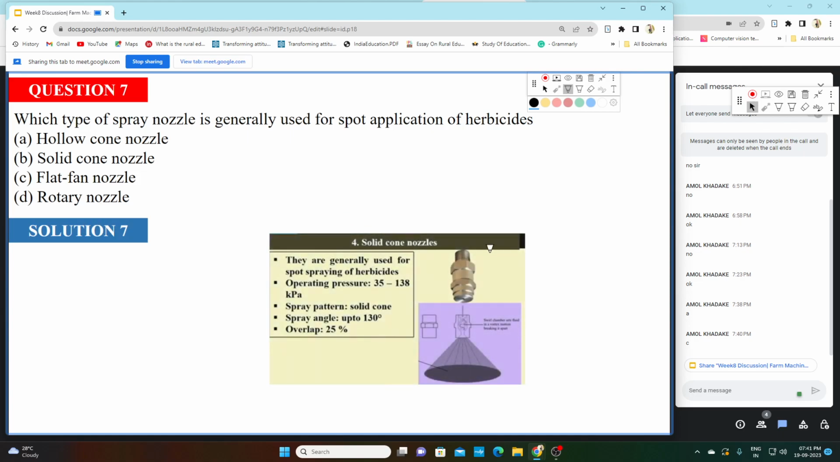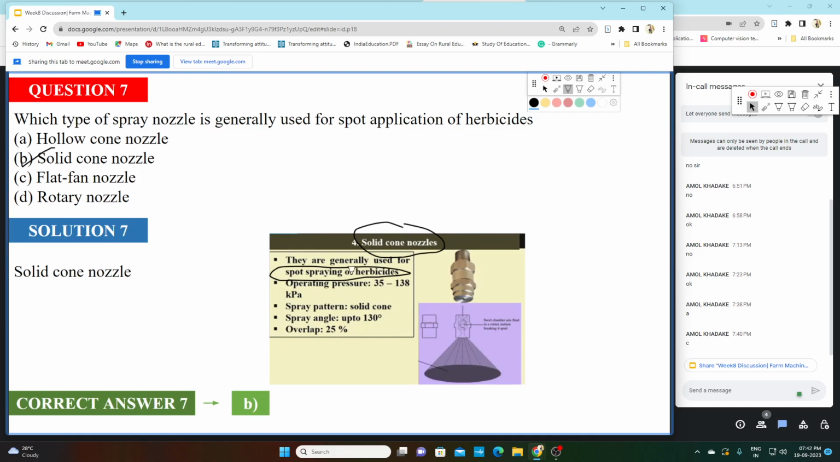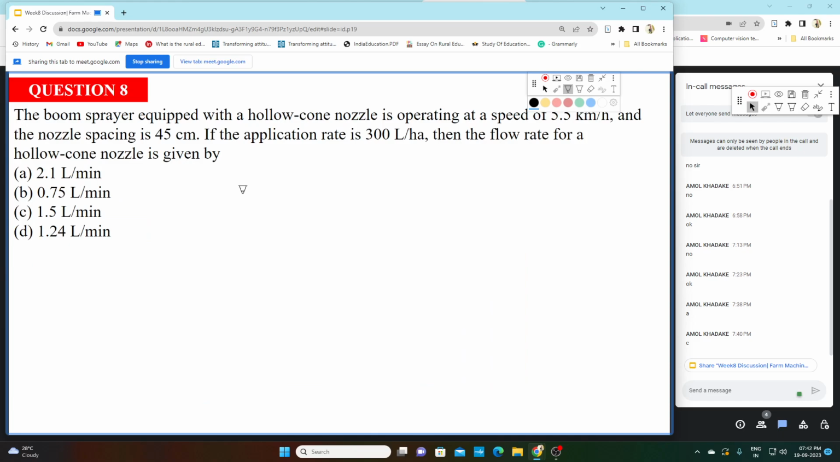Solid cone nozzle is used for herbicide spot spraying, for herbicide application. That means if we want to spray the liquid at a particular spot, in that application we use the solid cone nozzle. So option B is your correct answer. If we want spot application of herbicides at a particular location, we use a solid cone nozzle. So option B is your correct answer. Okay.